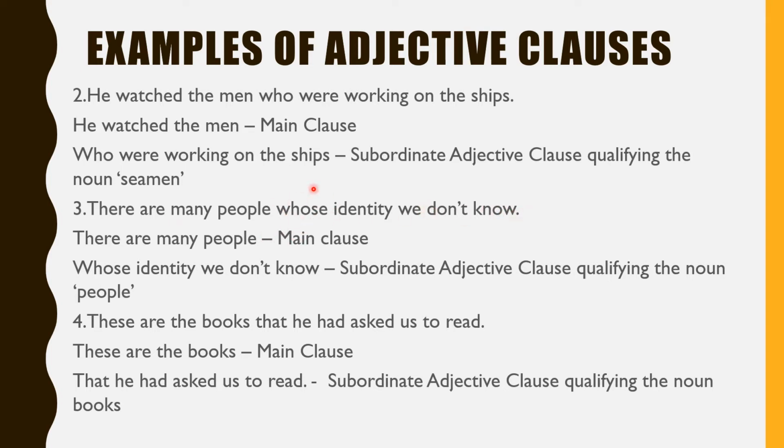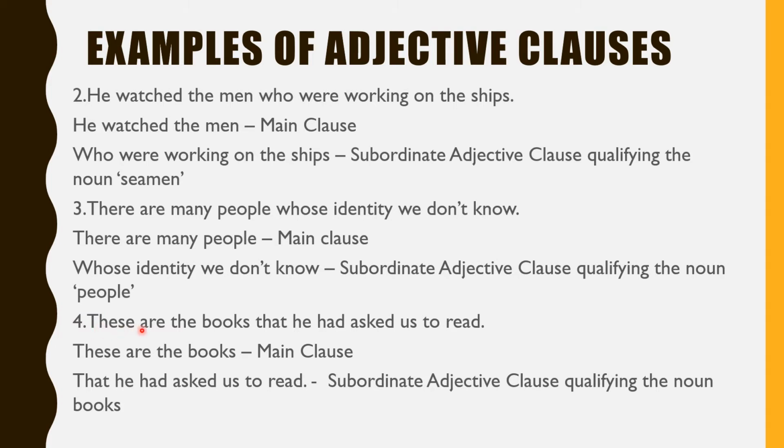Here again, whose is the relative pronoun. You circle that. From this relative pronoun begins the subordinate clause. So whose identity we don't know is the subordinate adjective clause, again qualifying the noun people, telling us something more about the people. There are many people is the main clause. Which people? Whose identity we don't know. So whose identity we don't know is the subordinate adjective clause qualifying the noun people.